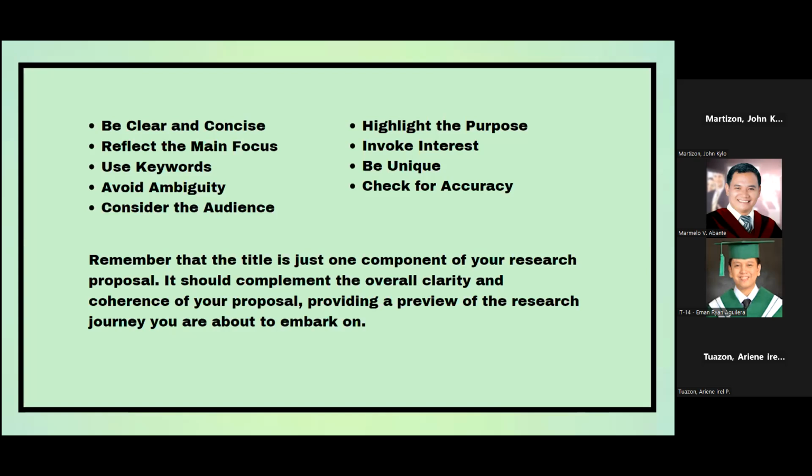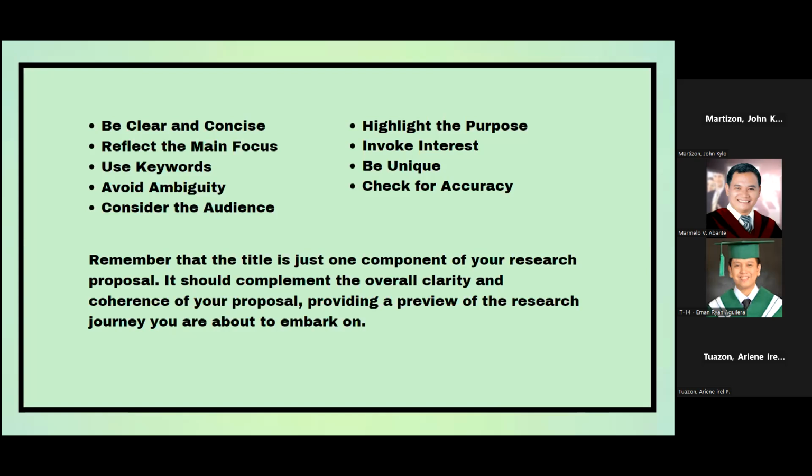The next one will be to highlight the purpose. If applicable, include words that highlight the type of study, such as experimental, case study, or quantitative analysis. Invoke interest. Craft a title that sparks curiosity or interest, encouraging readers to explore further. Be unique. Ensure that your title is distinctive and not easily confused with other research projects.